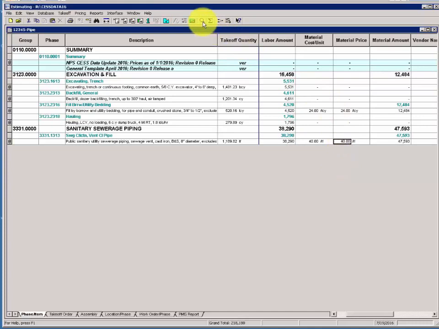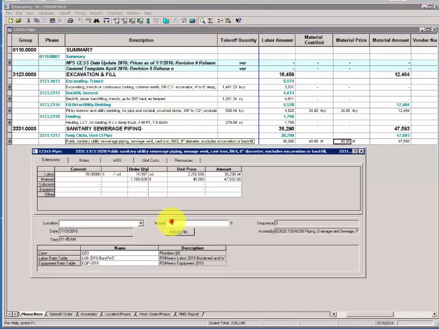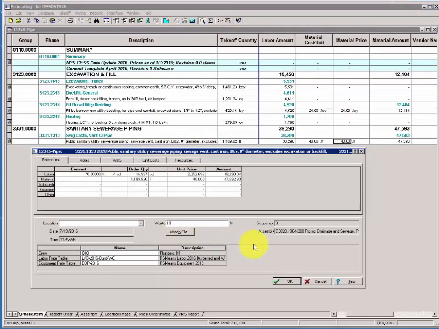If we go to our detail window, add a 10% waste factor, and then apply the waste to the material cost category, you'll see that the order quantities increased by 10%.